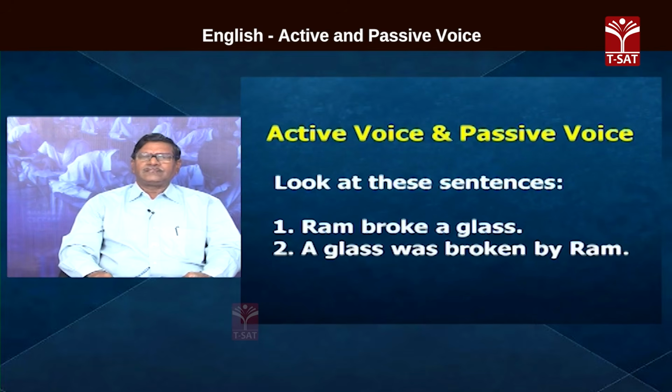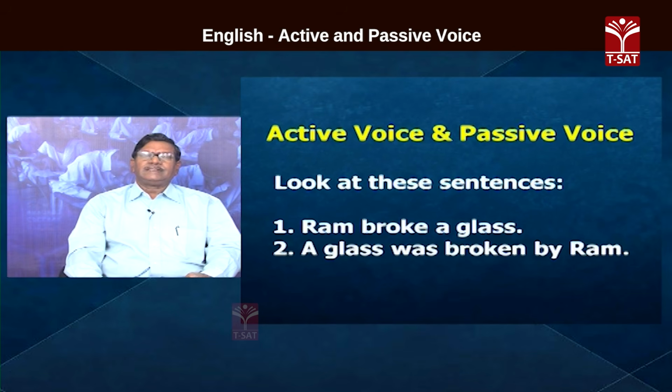In the first sentence, what is the part played by the glass? It is the object in the sentence. Because broke is a verb, it is a transitive verb. Because it is a transitive verb, there is an object in the sentence. The object is glass. What did Ram break? Ram broke a glass. And the second sentence, a glass was broken by Ram.